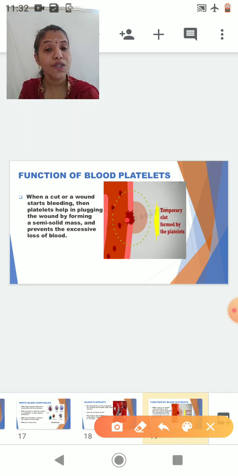What is the importance of the blood clot? The importance of the blood clot is that it prevents the undue loss of blood. Undue loss of blood means unwanted loss of blood is prevented. At the same time, it prevents the entry of germs inside the wound and prevents further infection of the wound.